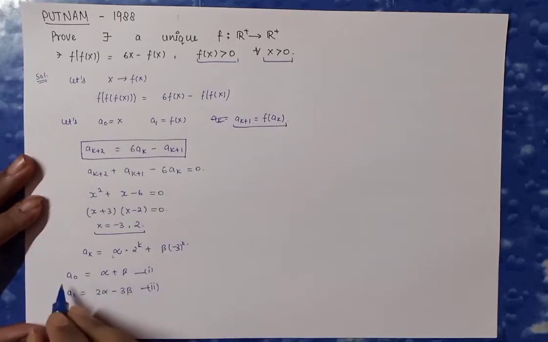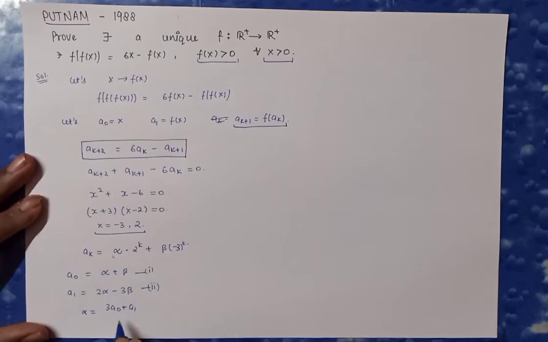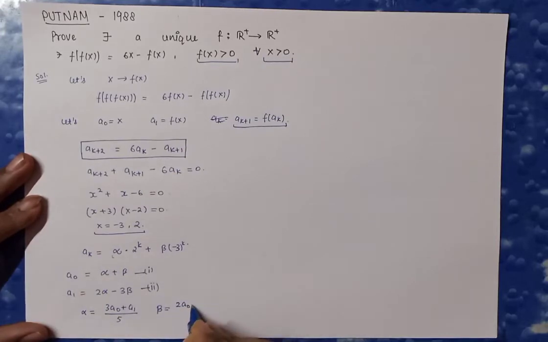Likewise, I will multiply the first equation with 3 and solve this. I will get alpha equals (3a0 plus a1) divided by 5. Similarly, beta equals (2a0 minus a1) by 5. I am leaving this manipulation over to you. We can easily get it by multiplying and dividing, solving the equations. So I am getting alpha is this and beta is this.